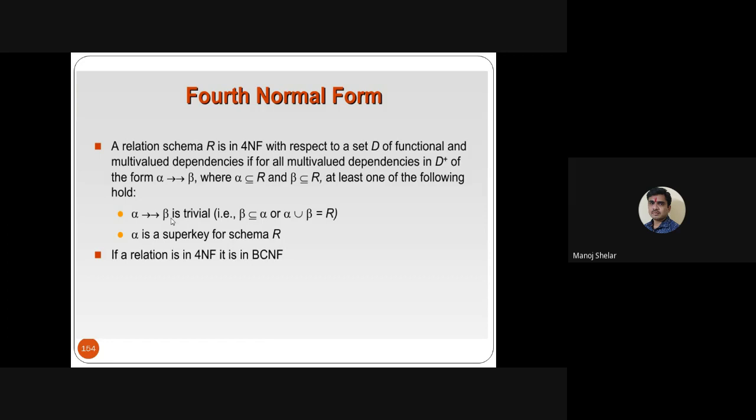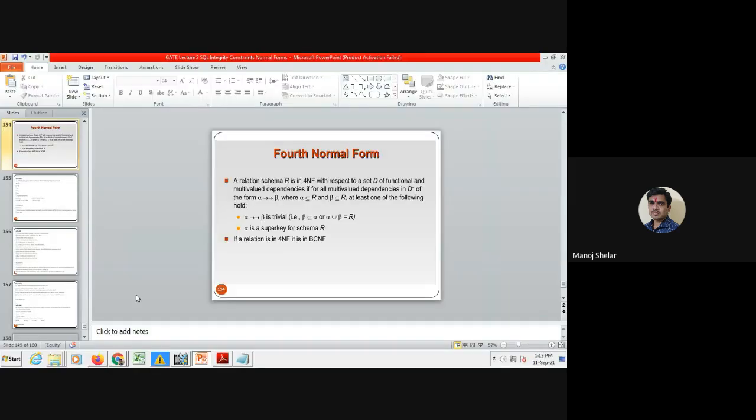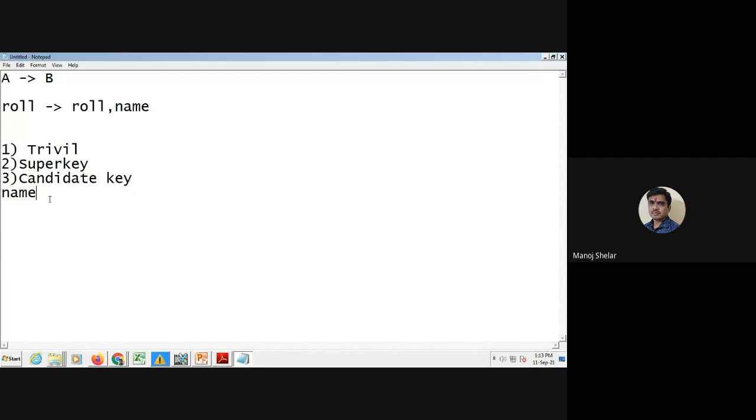So the left hand side is, in a simple example, marks, and it implies names: for 70 marks, ABC and PQR are also 70 marks.